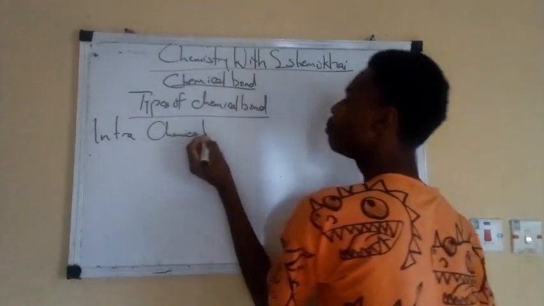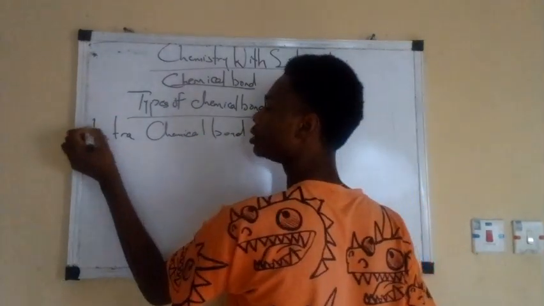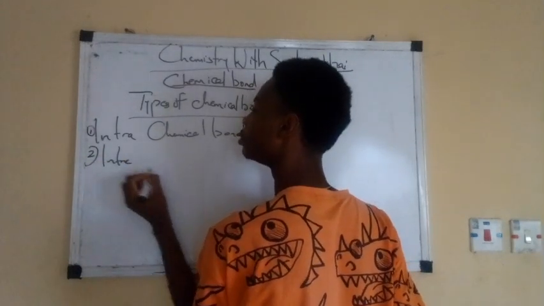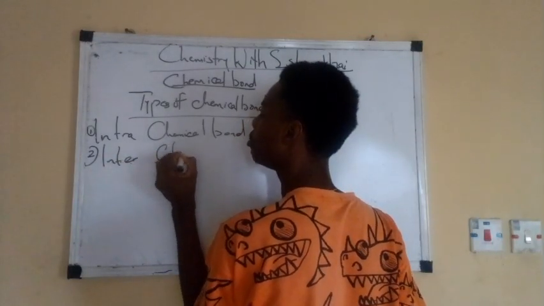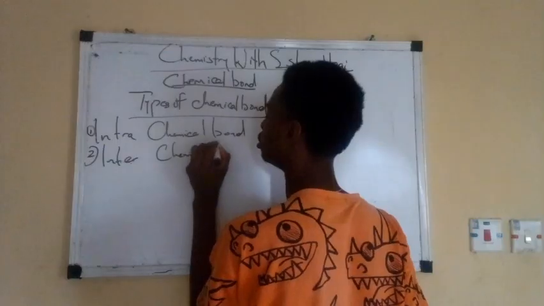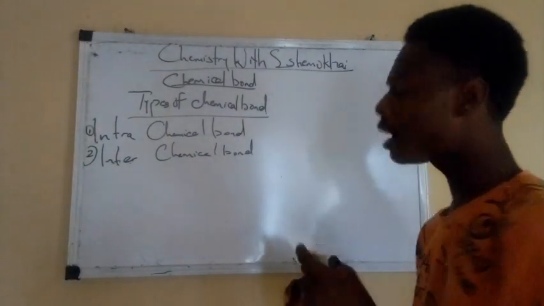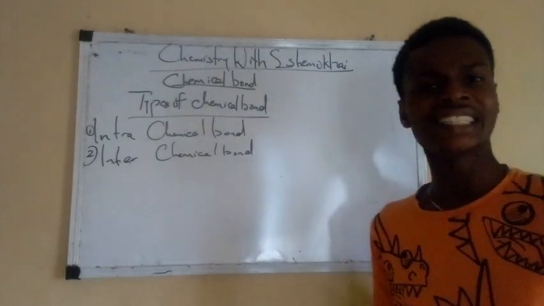That's one. Two, we have inter-chemical bond. So we have two types of chemical bond. One is intra-chemical bond and the other is inter-chemical bond.